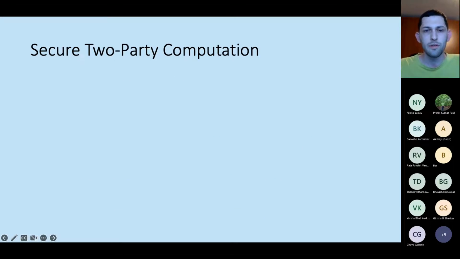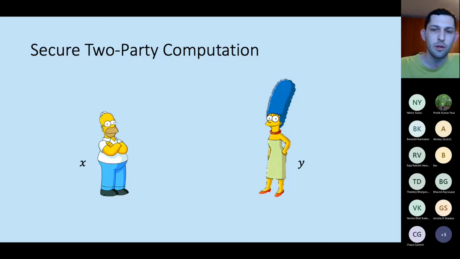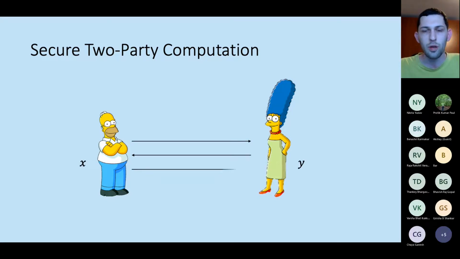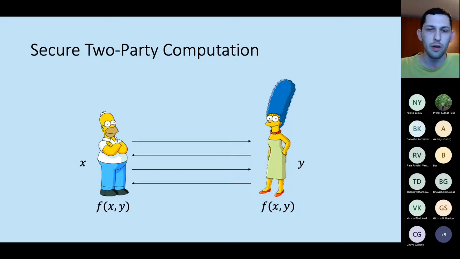Okay, so I'm going to start with just the definition of what we're talking about. In our setting, we care about secure two-party computation. Here we have two parties, each of them holding an input. They interact in some way according to some specification of the protocol, and at the end of the execution, each of them obtains the output. The parties wish to do this computation securely. Intuitively, we want privacy, so no party learns more than the output and its input revealed. We want correctness, and we also want fairness and guaranteed output delivery.